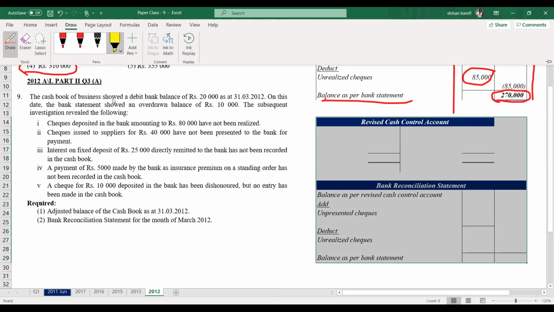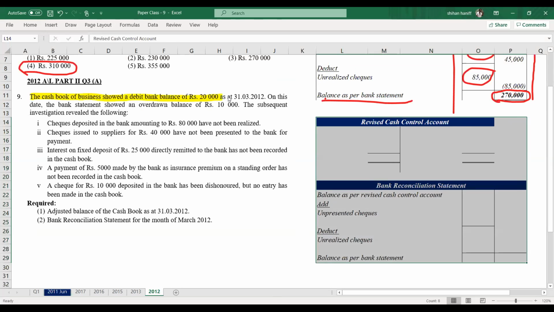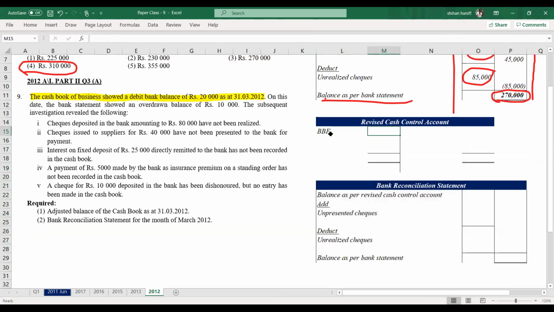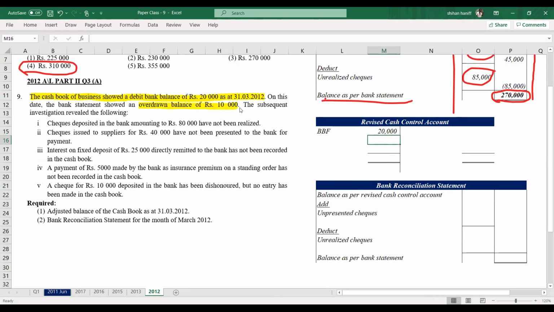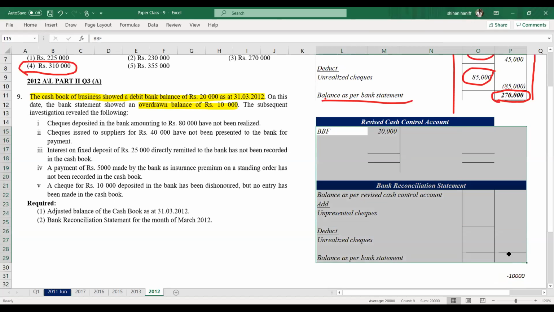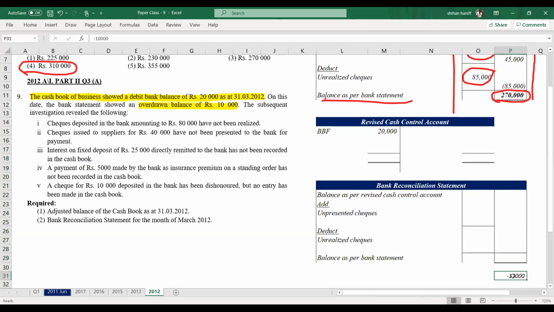The cash book of the business showed a debit bank balance of 20,000. That's the opening balance, 20,000 debit balance. On this date, the bank statement showed an overdrawn balance, 10,000. So that is your final answer. Final answer is minus 10,000. Right, so we need to see whether we are getting the answer as minus 10,000. Subsequent investigation revealed the following.